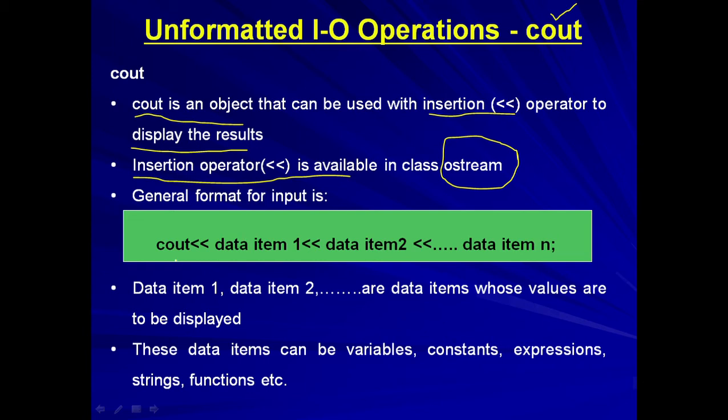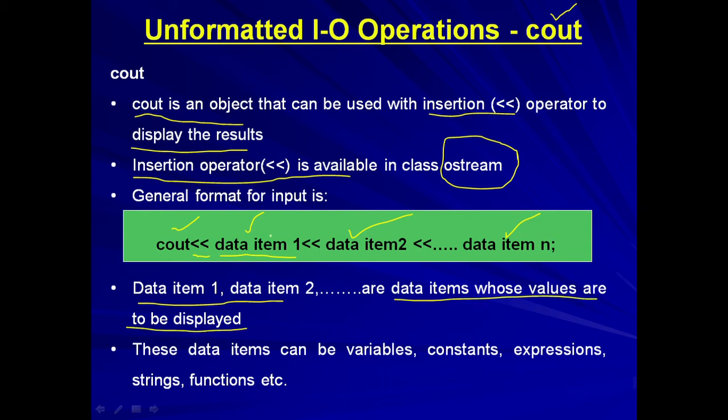It is written like this: cout, then data item 1, data item 2, and so on. In cout, this operator is the insertion operator, and data item 1, data item 2 are the data items whose values are to be displayed.